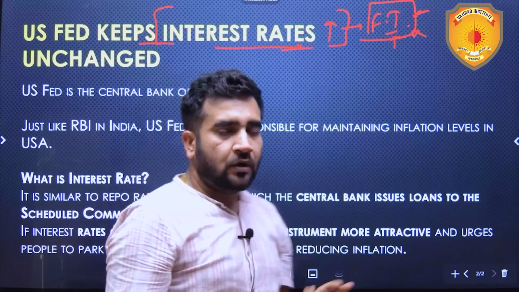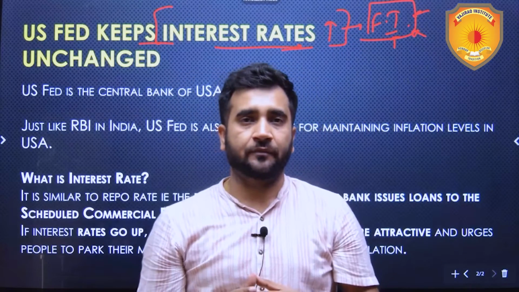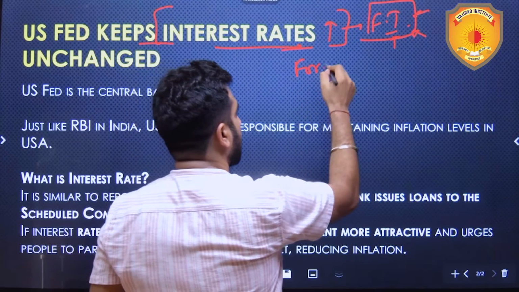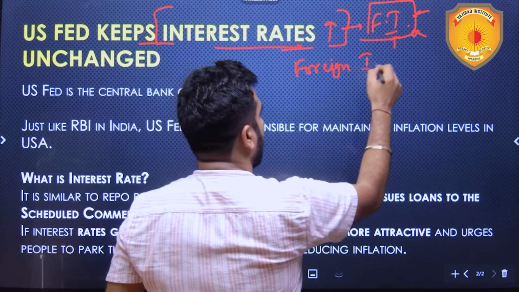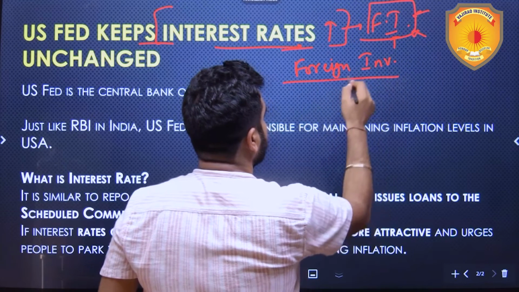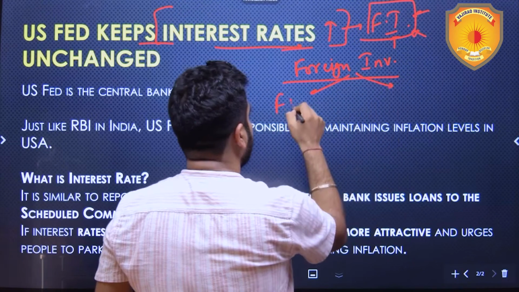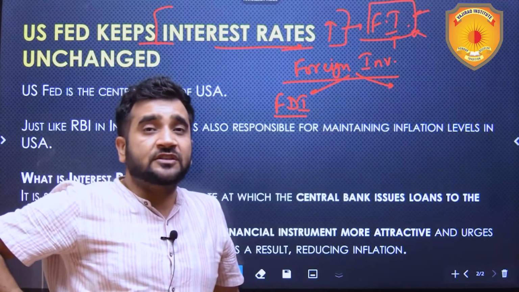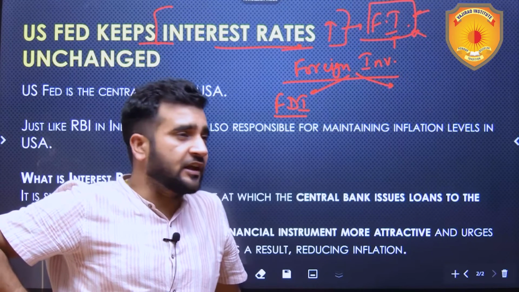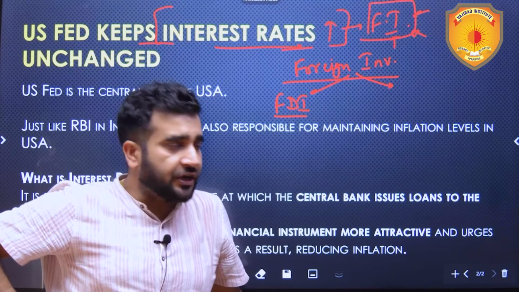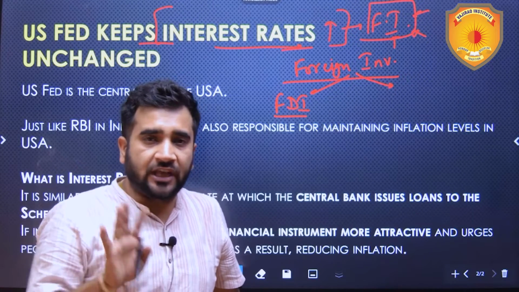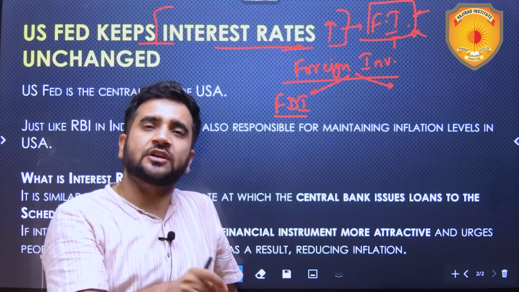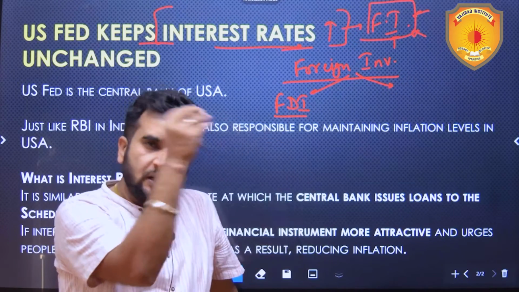Now, coming to India, the impact on India. We should understand one thing, that foreign investment coming into India is in two forms. One is FDI, foreign direct investment. It is that investment which is done in infrastructure, creating factories, setting up offices, generating jobs over here. Opening showrooms, creating physical infrastructure, generating jobs, doing business.